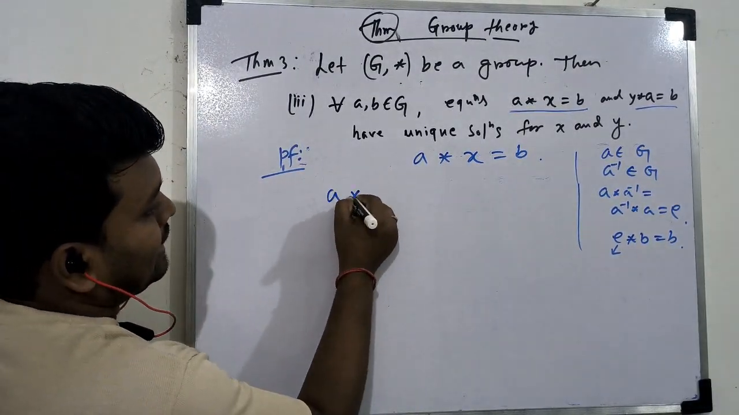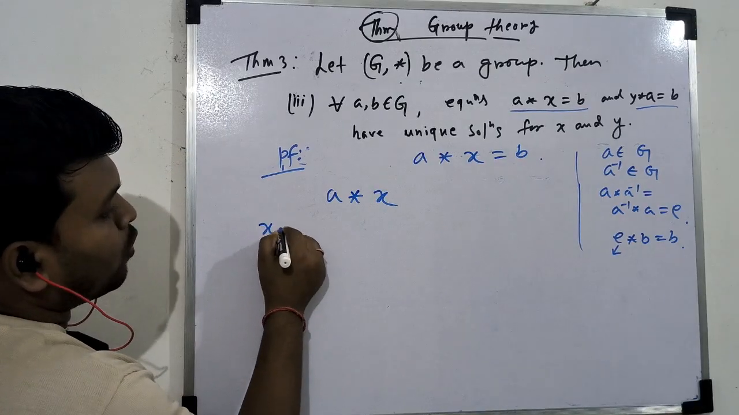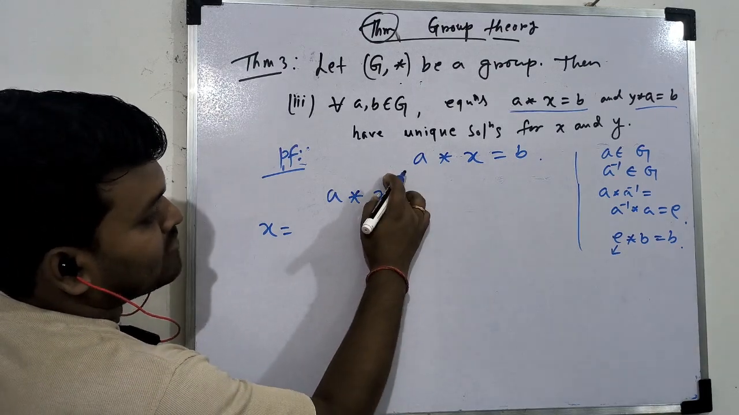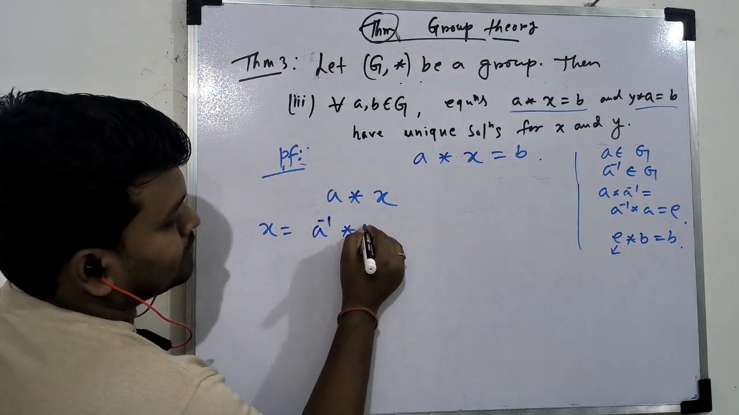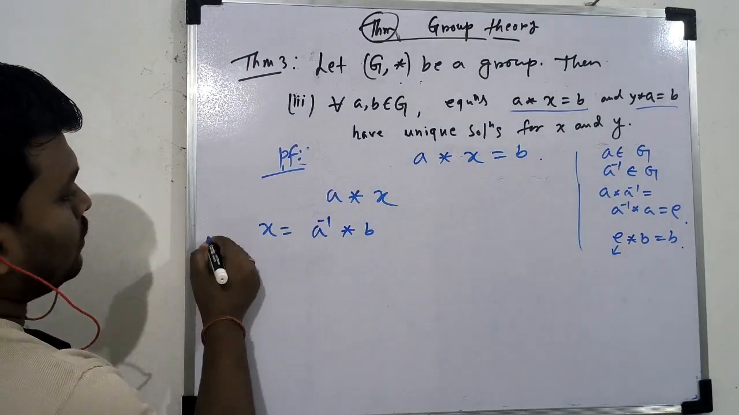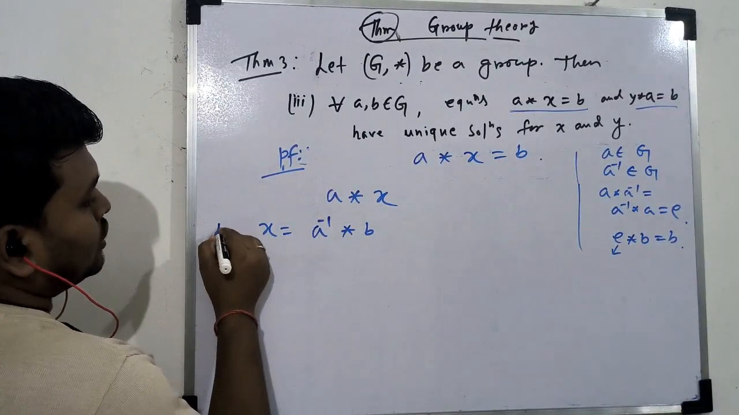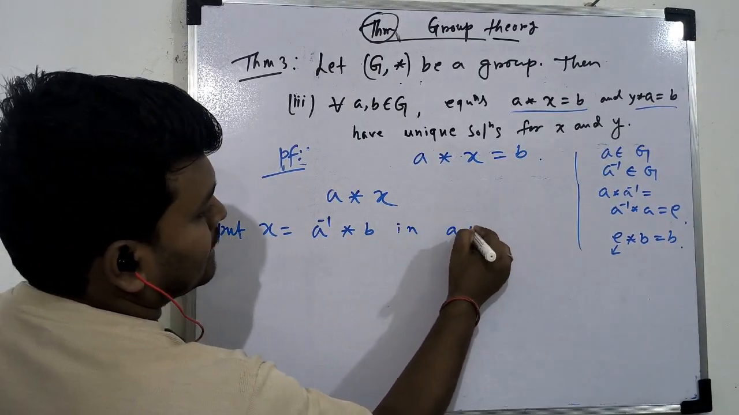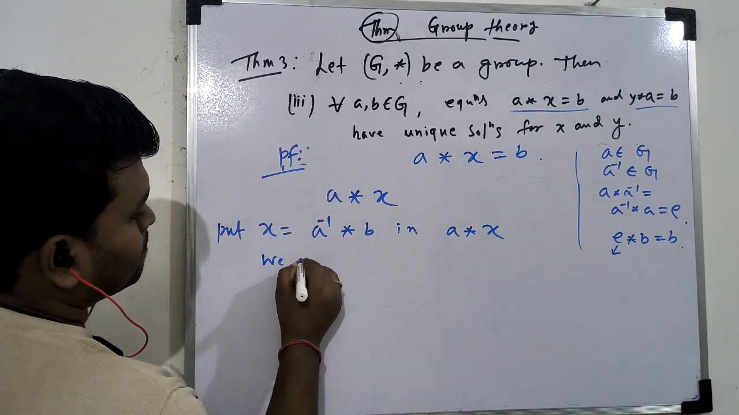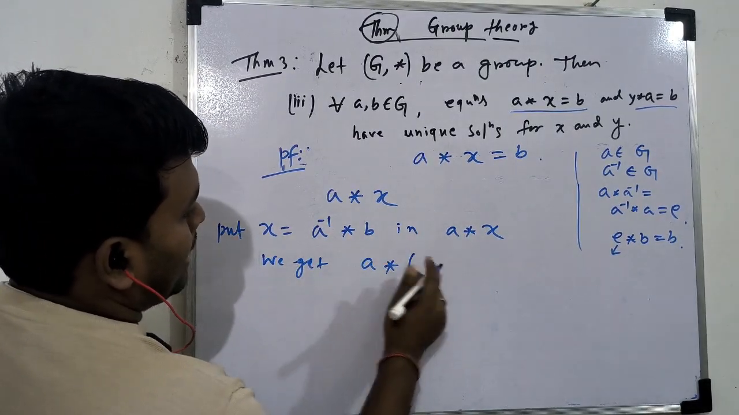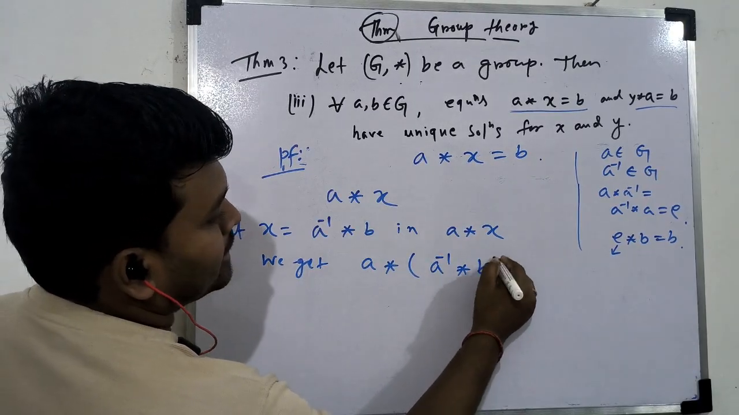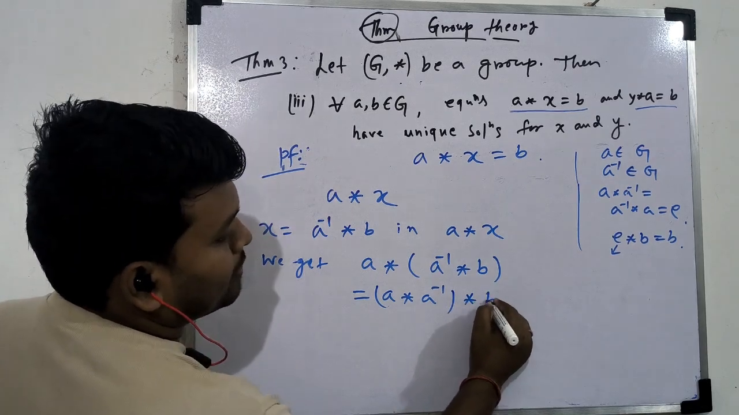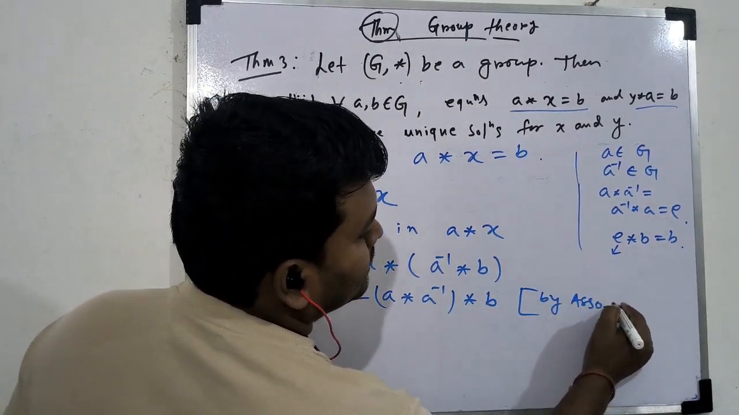So let's check that A star x, what you will put x so that this will be B. Let's check, if you take A inverse first and then B, so we will get this equal to this. Let's check. So put x equal to this in A star x. So we get A star x की जगह A inverse star B, and so this will be A star A inverse, this one star B. So this is by associative property.